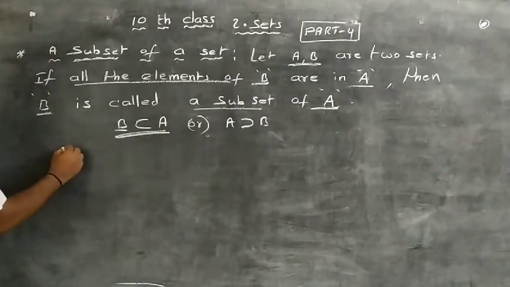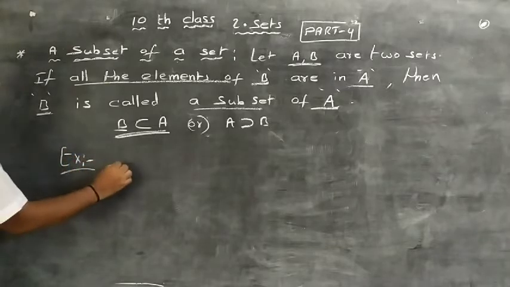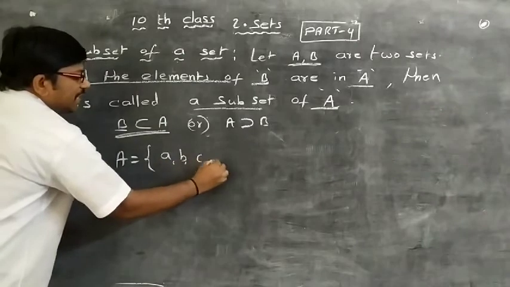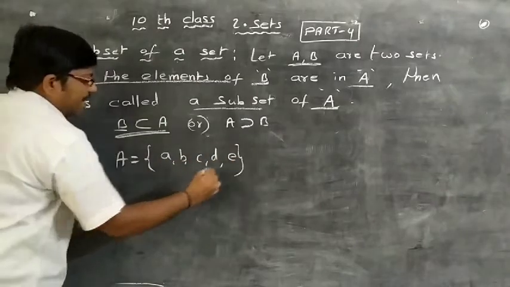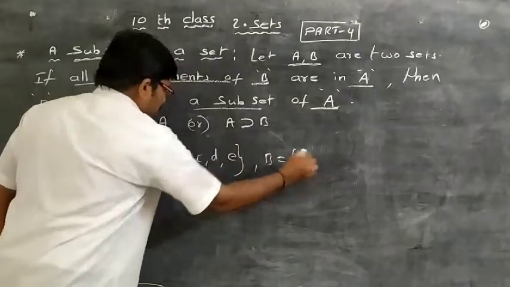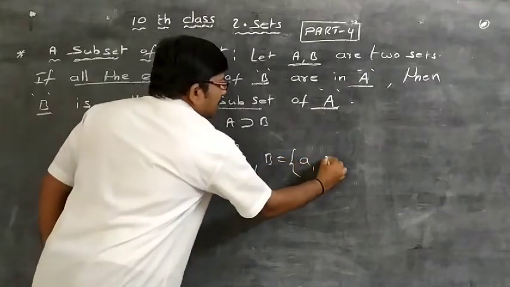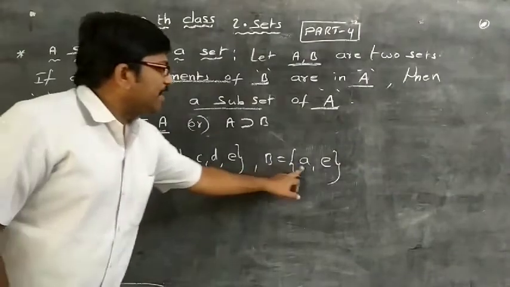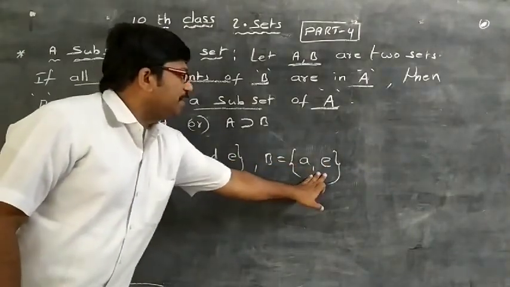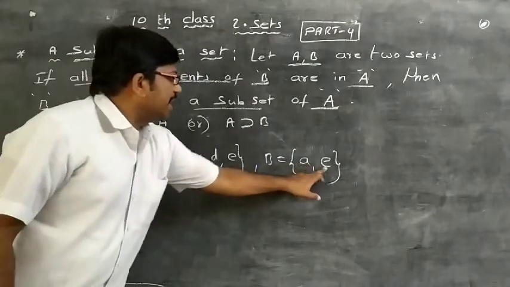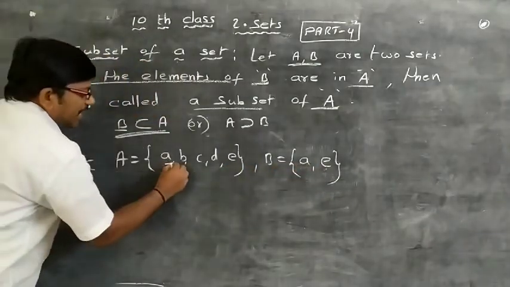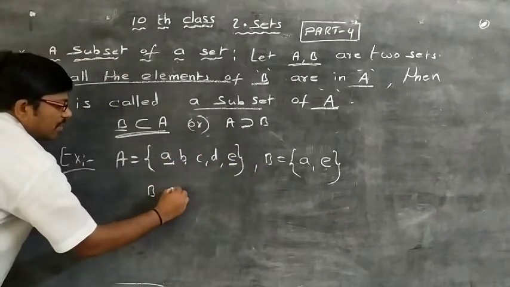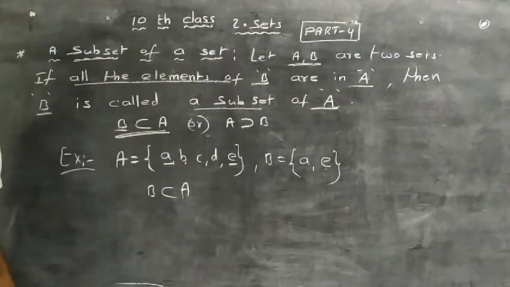For example, A is equal to {A, B, C, D, E} and B is equal to {A, E}. If we observe carefully, every element of B, that means all elements of B, are in A. So B is one of the subsets of A.